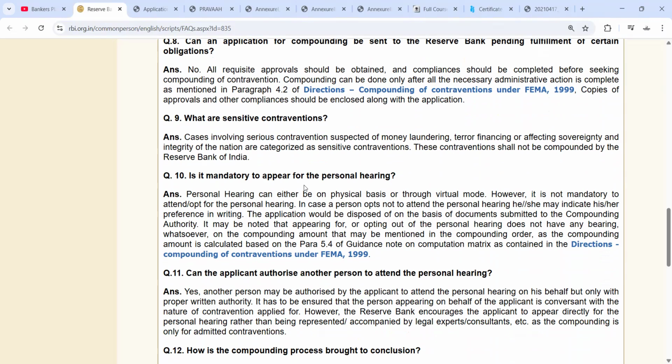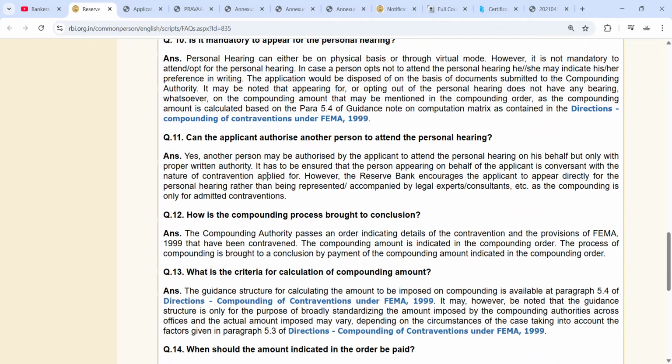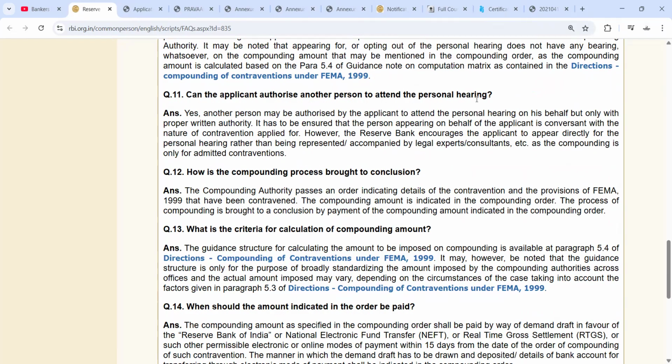So is it mandatory to appear for the personal hearing? Personal hearing can be either on physical basis or through virtual mode. However, it is not mandatory to attend or opt for the personal hearing. In case a person opts not to attend the personal hearing, he or she may indicate this in writing. An application would be disposed of on the basis of documents submitted to the compounding authority. So directions on compounding are also available. Okay, can the applicant authorize another person to attend the personal hearing? Yes, another person may be authorized by the applicant to attend the personal hearing on his behalf.